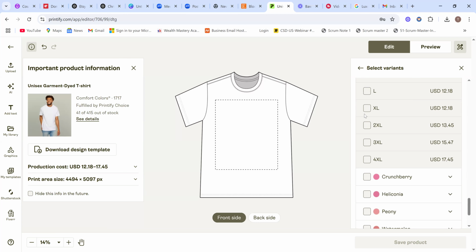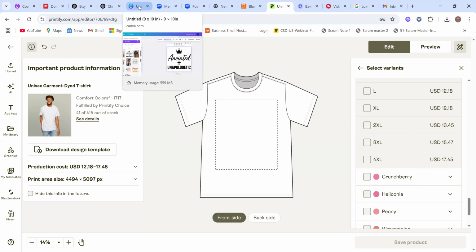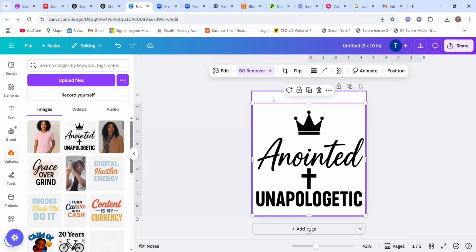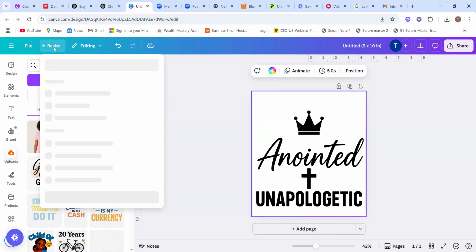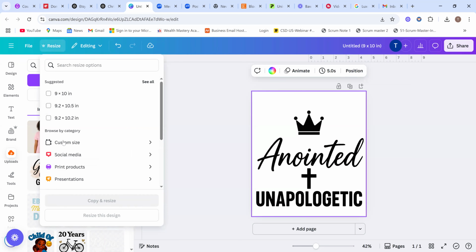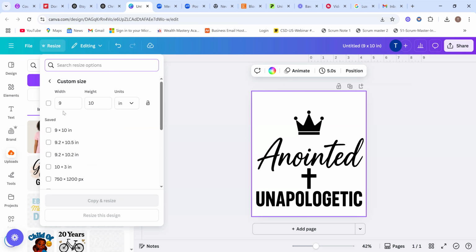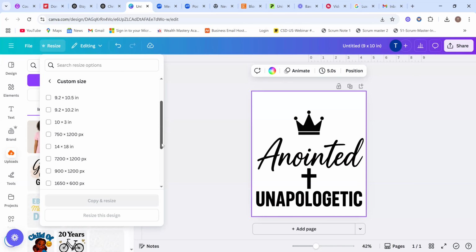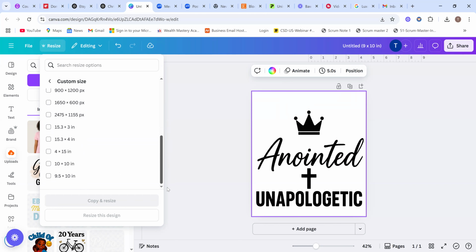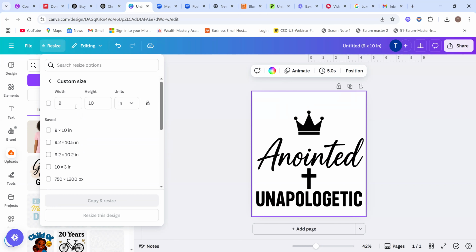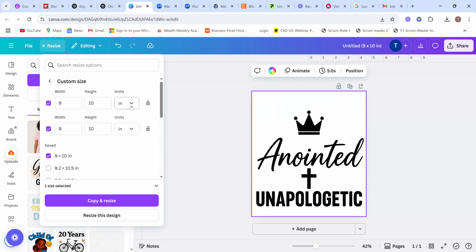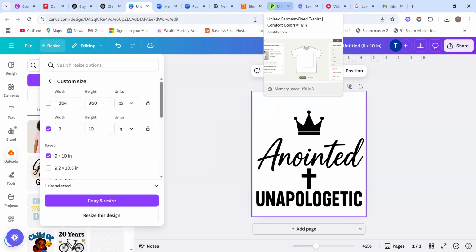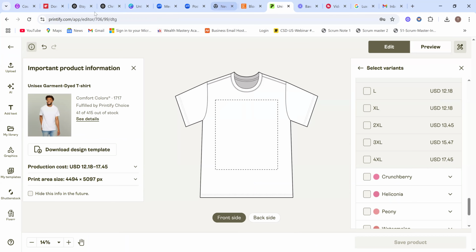Up to 4XL. So what you need to do is go to our Canva where our design is. This design now we need to resize. You customize the size to, let me see if I had that size before. No, I don't have this size. It should be in pixels. Is it in pixels? Let me check. Yes, it's in pixels. Then make the design.